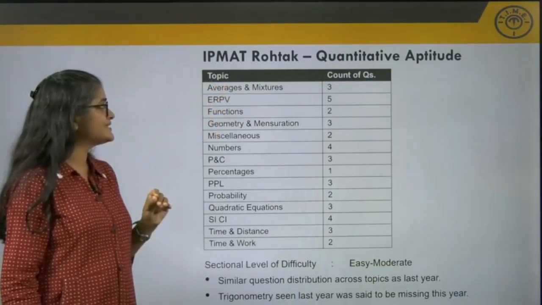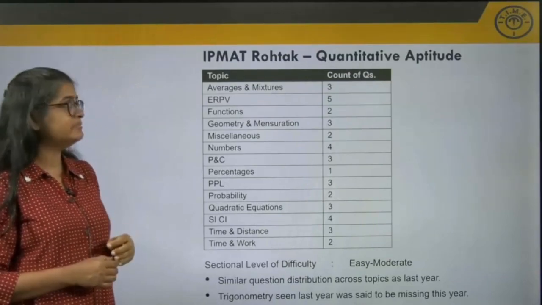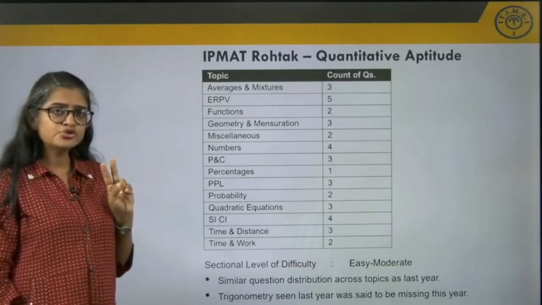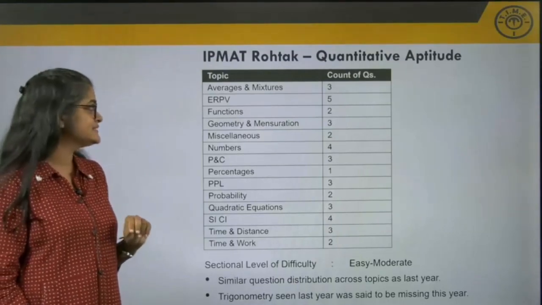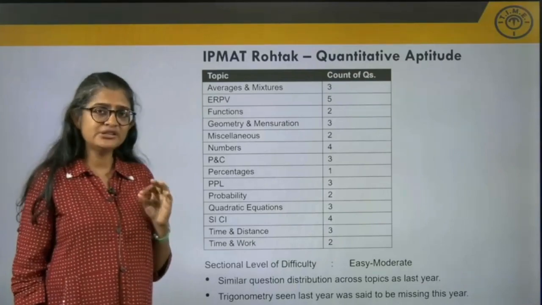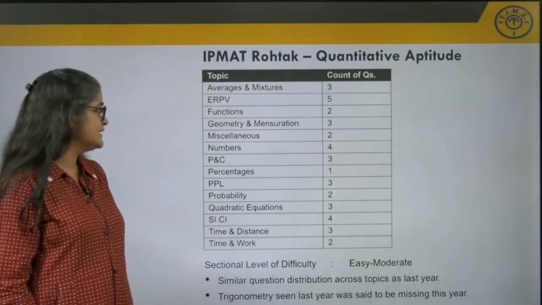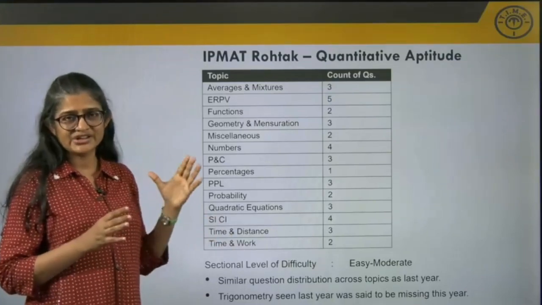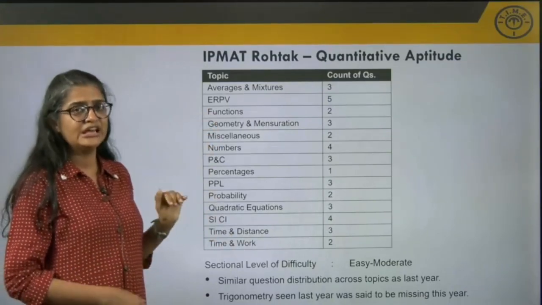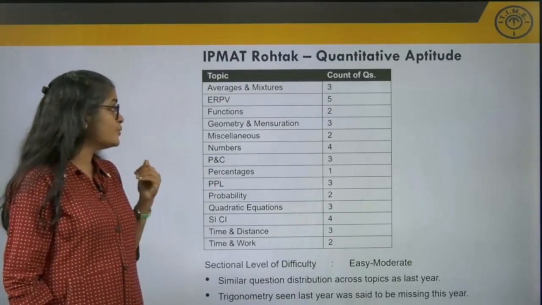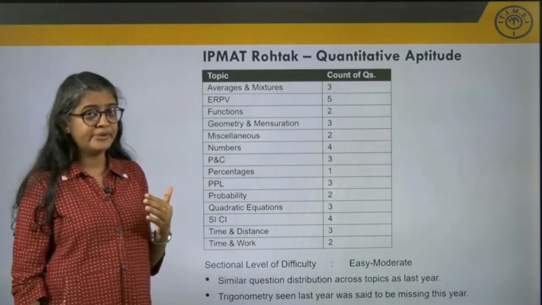There were 3 questions on averages and mixtures, 5 questions on ERPV, 2 questions only on functions. Similarly, geometry and mensuration, there were only 3 questions. Then miscellaneous, these are questions that cannot be really categorized under any of these topics. There were 2 such questions. 4 questions were there on numbers.